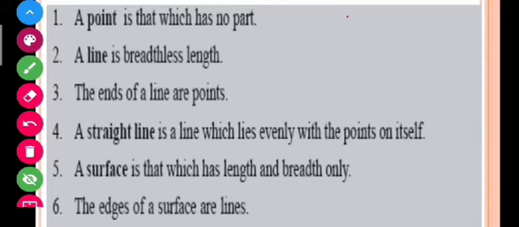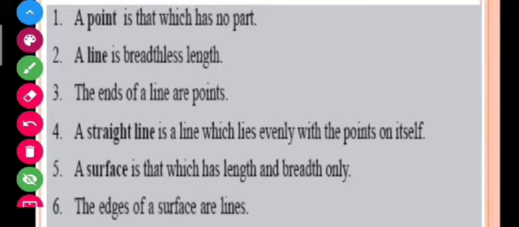Next, a line is a breadthless length. It means that if I am drawing a line, it doesn't have any breadth. The modern definition of a line is somewhat different, but these definitions are according to Euclid, who defined a line as a breadthless length. The ends of a line are points.